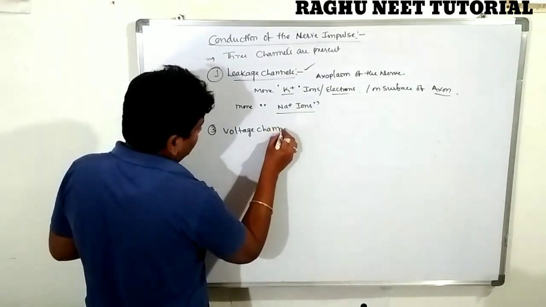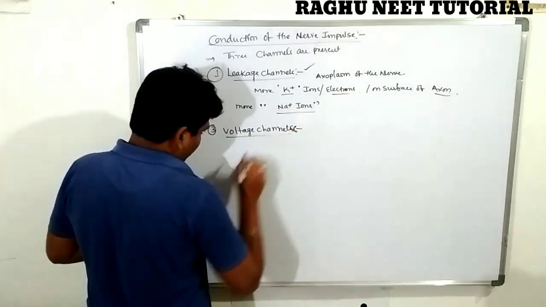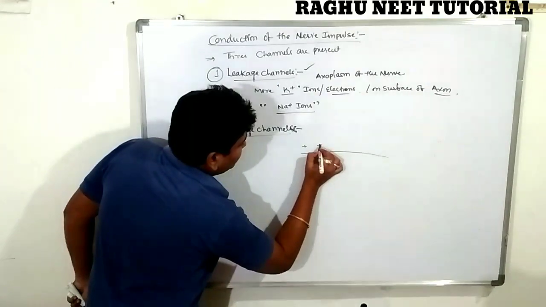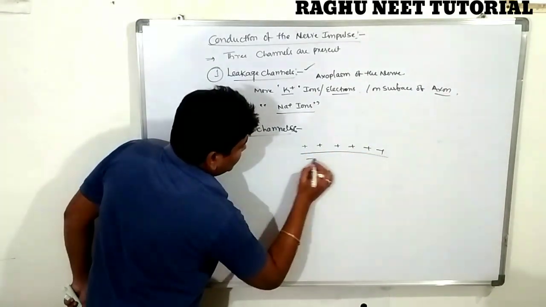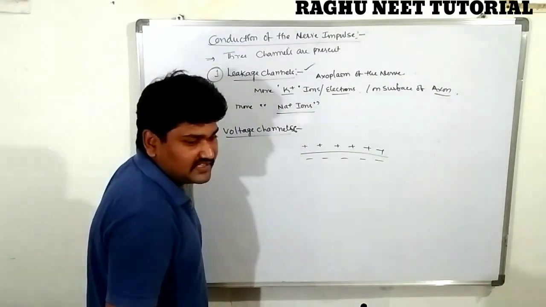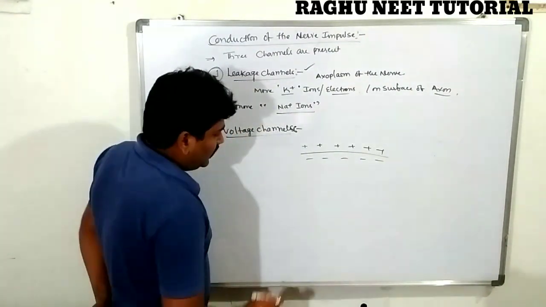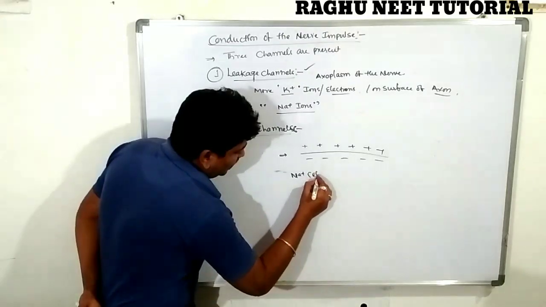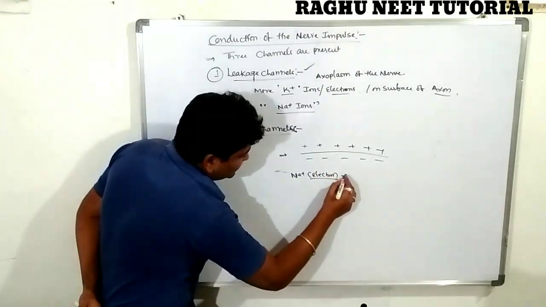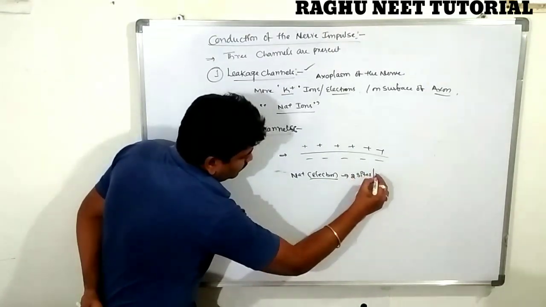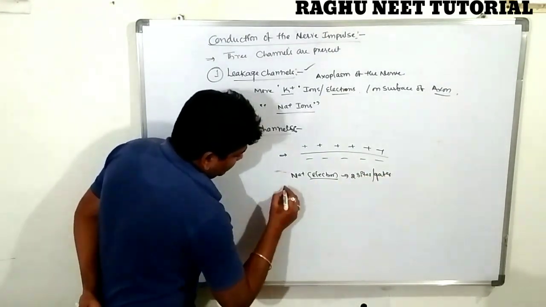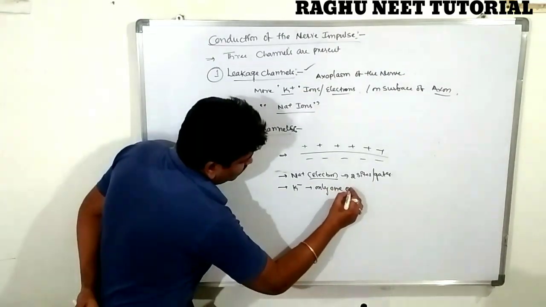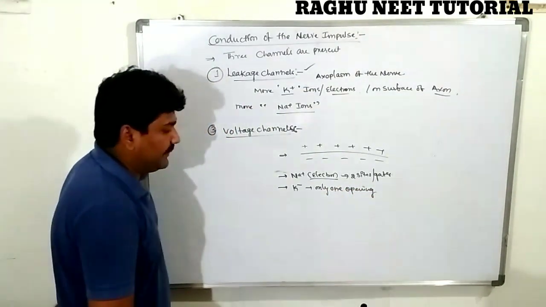So the voltage channel is nothing but, on the surface of the nerve fiber, we know that sodium ions are there, and the axoplasm region consists of a larger number of potassium. Sodium contains two gates, but potassium contains only one opening. Let's see the sodium and potassium gates.